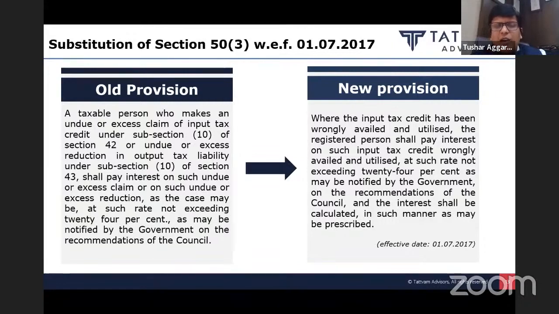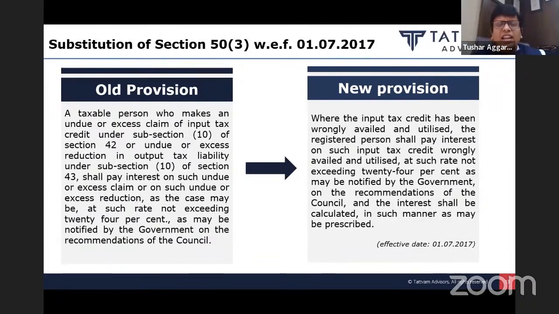In section 50, we have a provision for levy of interest if there is a shortfall in output payment. But when it comes to wrong utilization or wrong availment of credit, we only had section 50 subsection 3, wherein it was restricted that such interest will be applicable only in a limited situation of mismatch under section 42, that is double mismatch. There was no general provision for levy of interest on wrong utilization or wrong availment of credit.